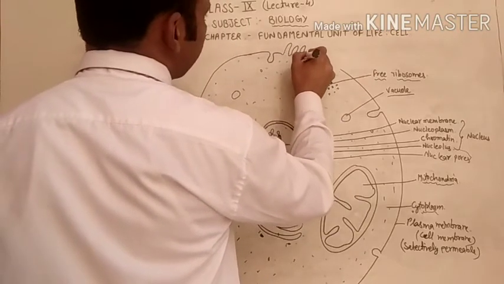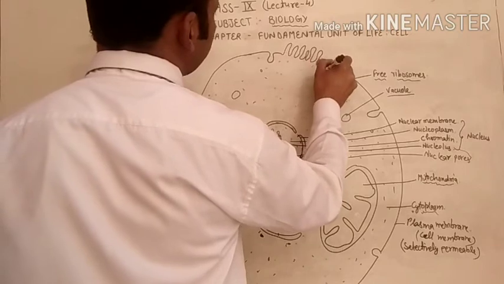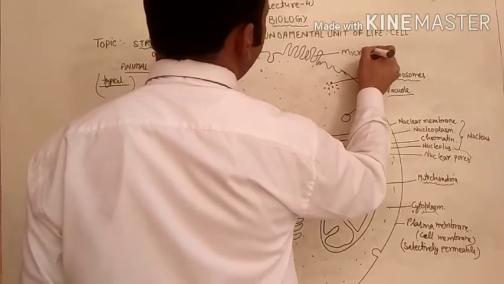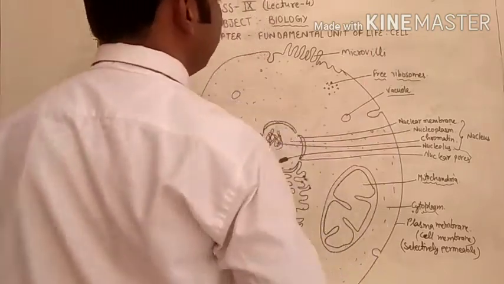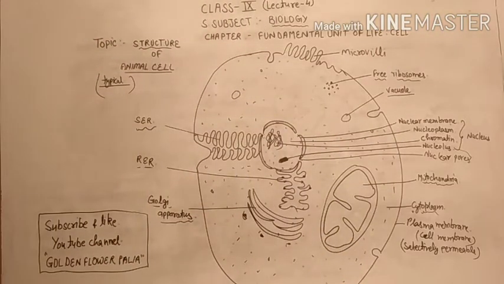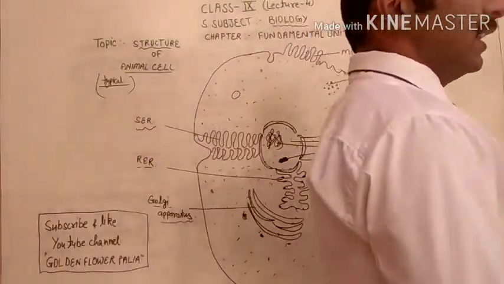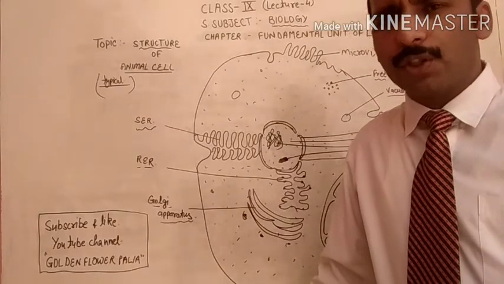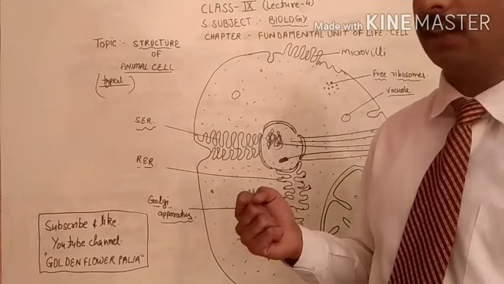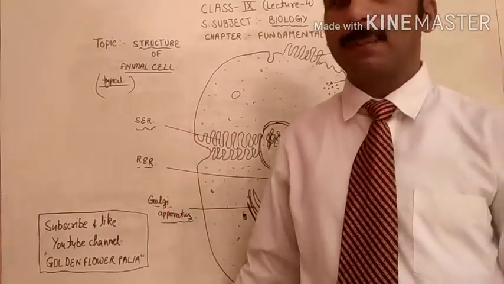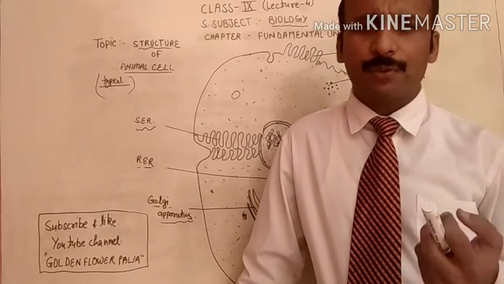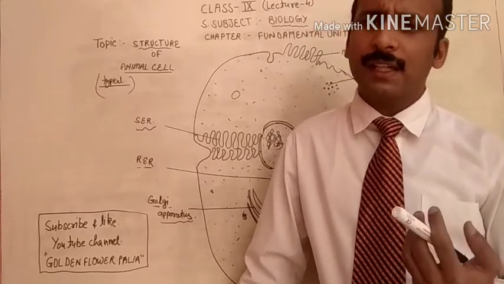After this, in a few types of animal cells, you will see this kind of structures. These are called microvilli. What is the function of microvilli? These microvilli are present in those kinds of cells which are responsible for absorption. So microvilli are helpful in the absorption of substances. The main function of these microvilli is absorbing.